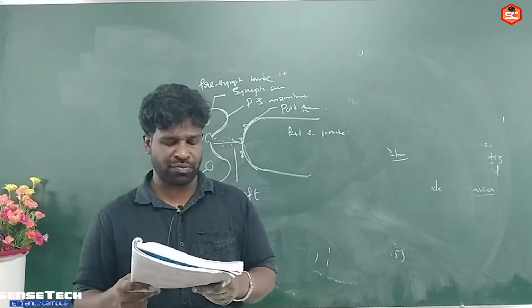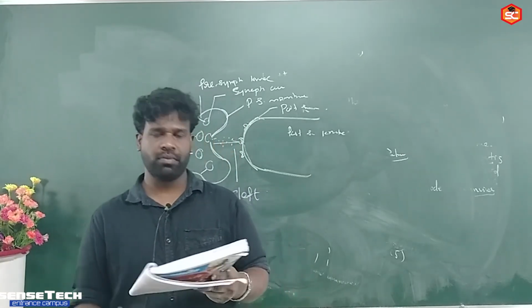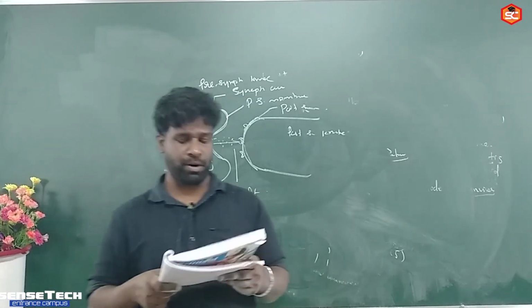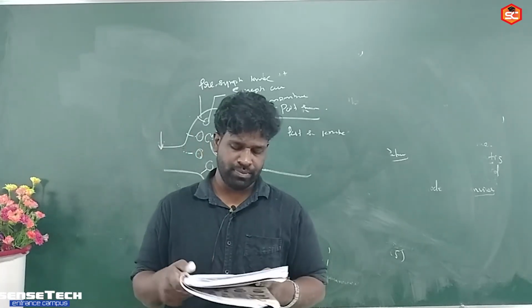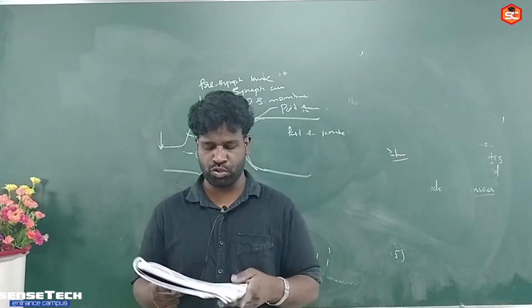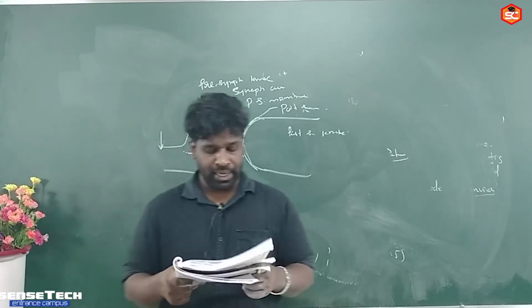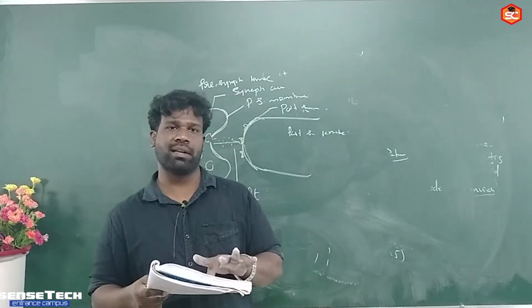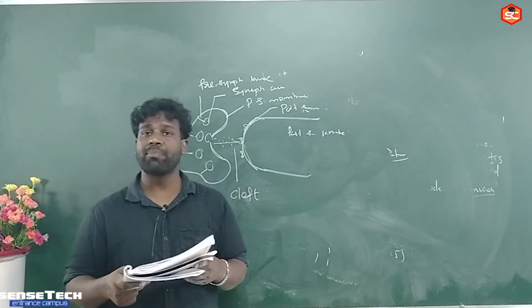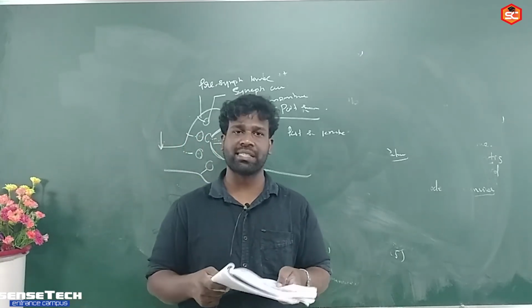Then a sagittal section of the human brain is given below. The labeled portion 1 is the outer part of the cerebrum, the cerebral cortex. The labeled portion 2 is corpus callosum. Then 3 is thalamus, the relay center. Fourth one is hypothalamus.